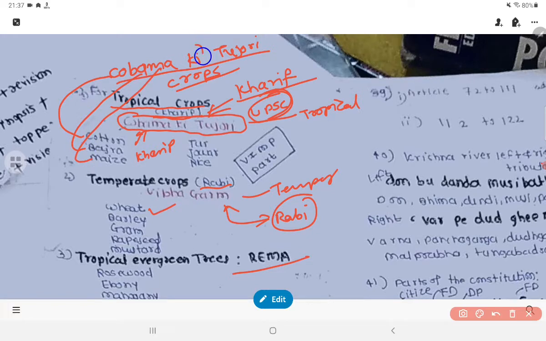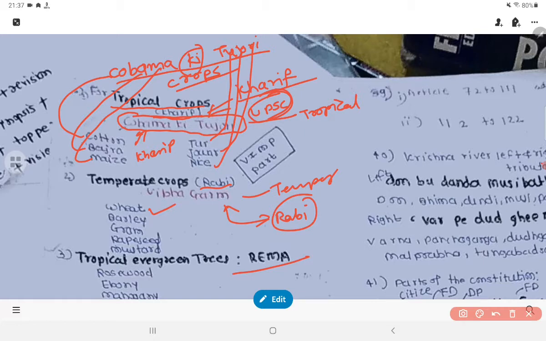Ki you need to neglect. Tijori means Tu is for tur, Jo is for jowar, and Ri is for rice. Remember, those are only the kharif crops, and those crops do not come into the rabi crops. So it's very easy. That word is Kobama ki tijori.